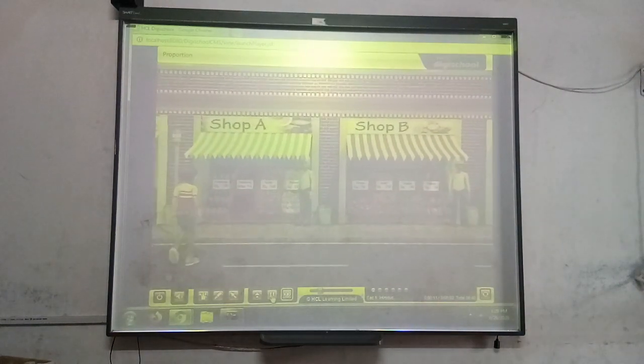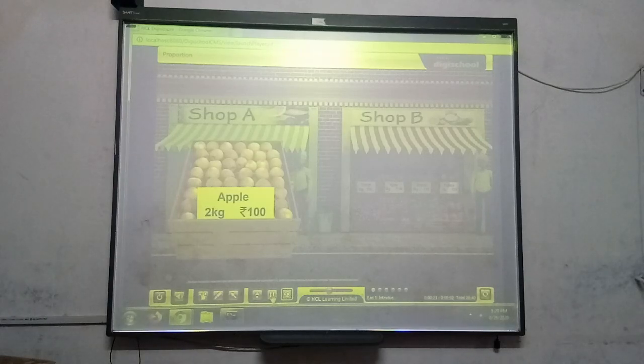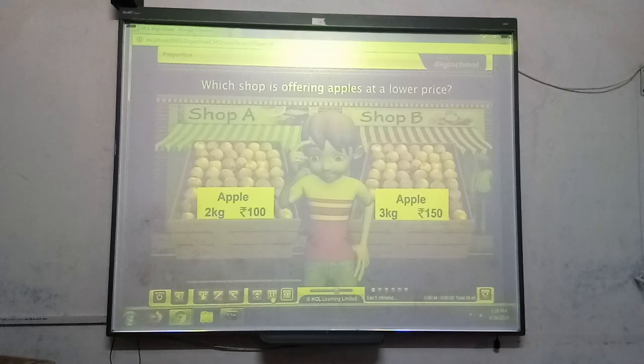Sam is going to a market to buy fruit. He wants to buy apples. Shopkeeper A sells a 2-kilogram bag of apples for 100 rupees, and shopkeeper B sells 3 kilograms of apples for 150 rupees. Which shop is offering apples at a lower price?